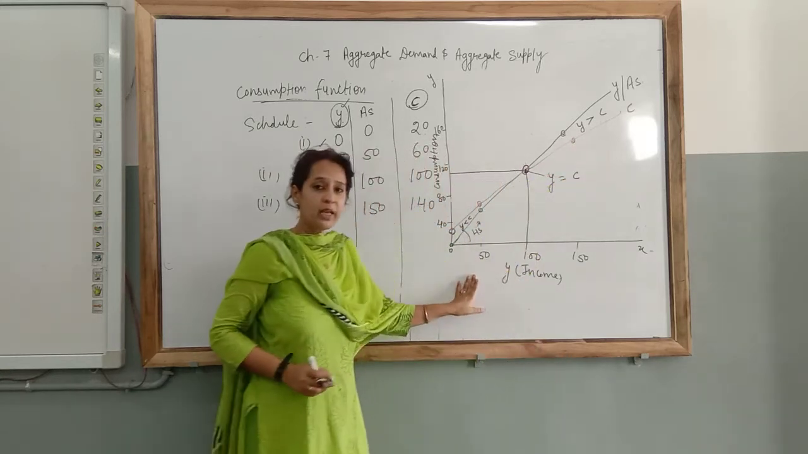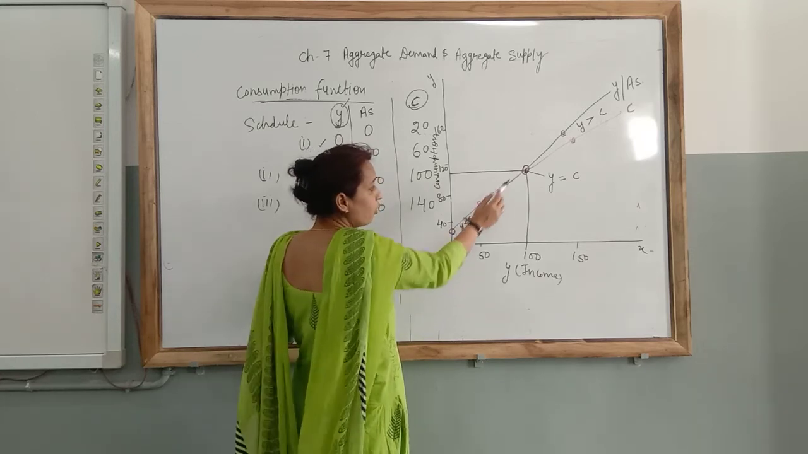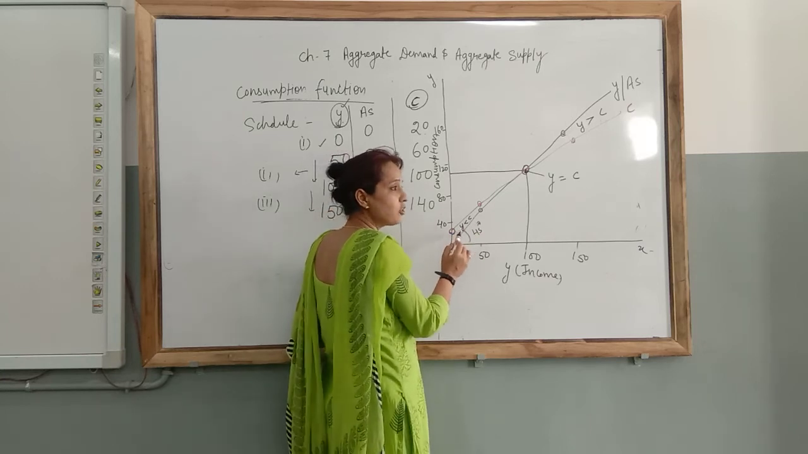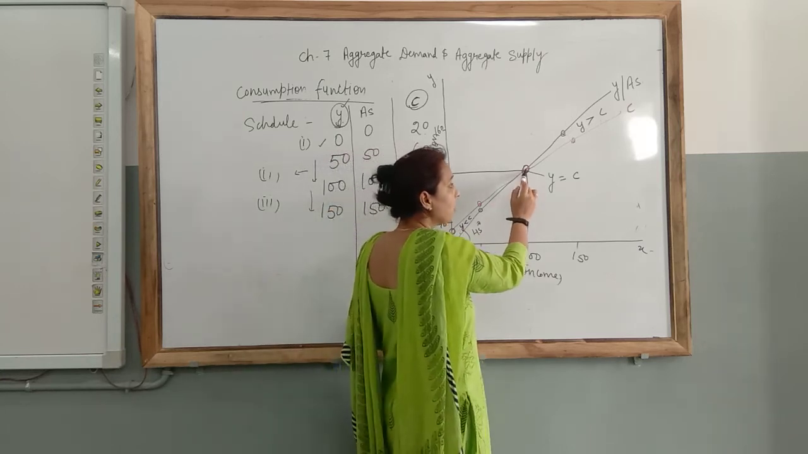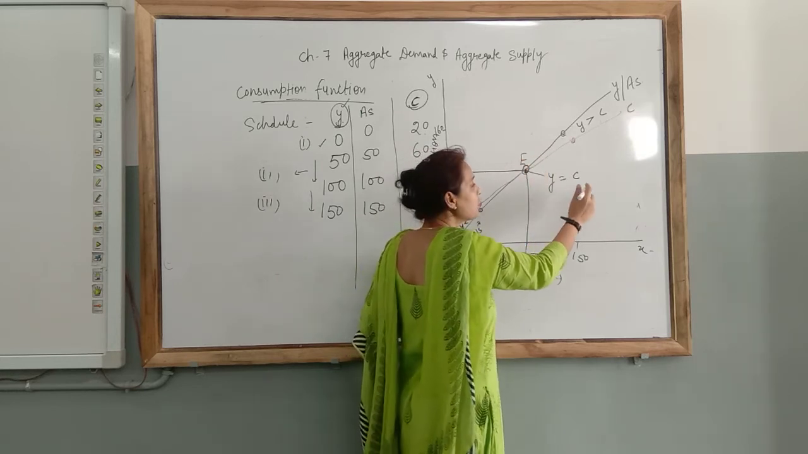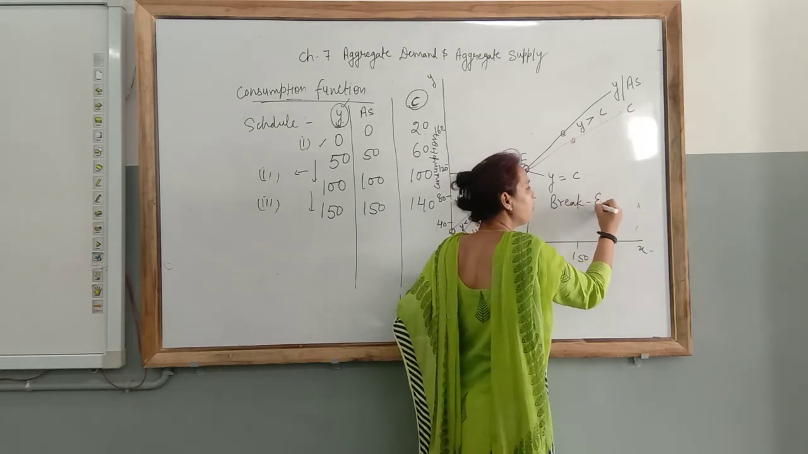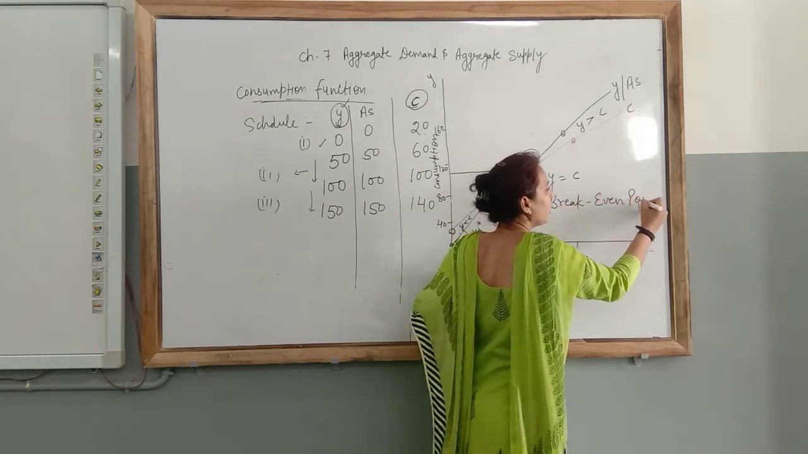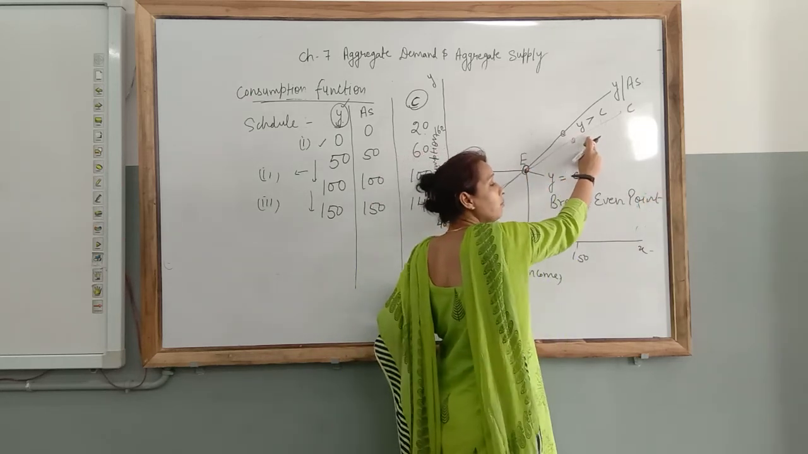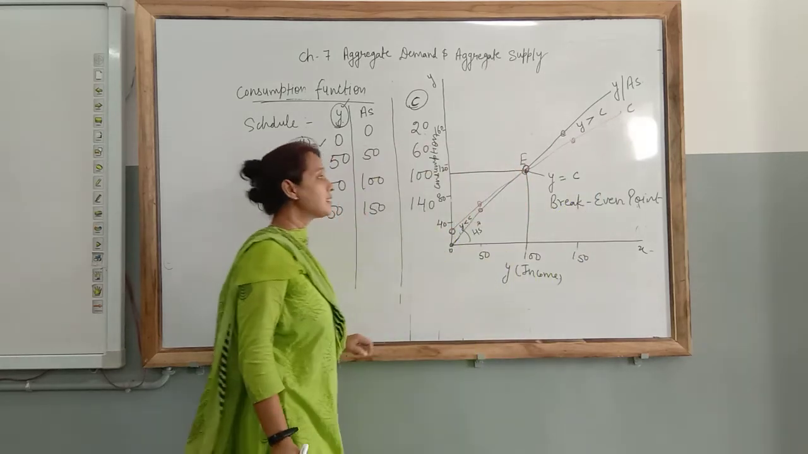Clear? I am going to explain this diagram again. You can see very easily. Before the break-even point, Y is less than C, it means this amount is known as dis-saving. A point comes, suppose the point is E, where Y equal to C. This point is also known as the break-even point. Which point? Break-even point. Clear? After point E, after Y equal to C, Y will be higher than C, and the remaining amount is known as saving.